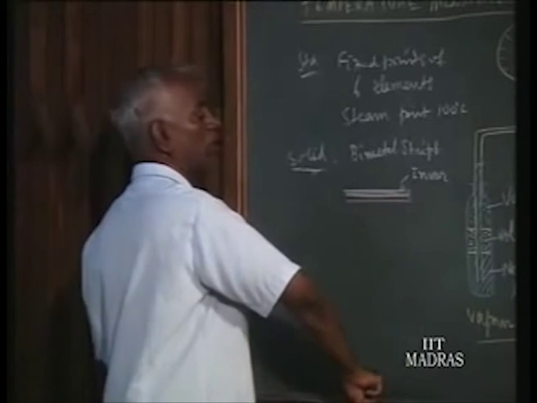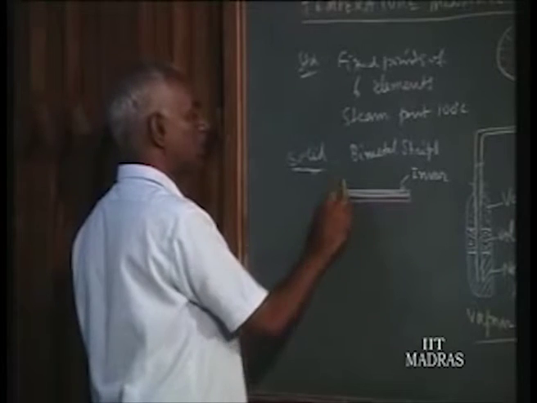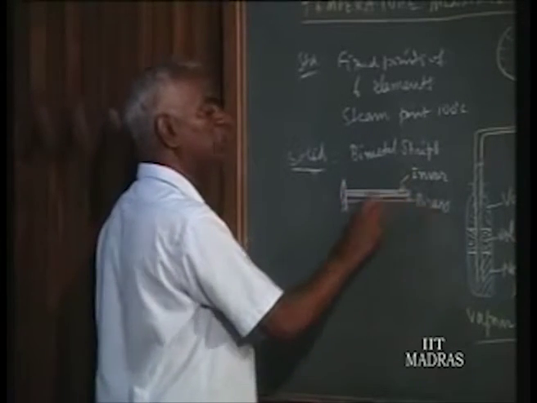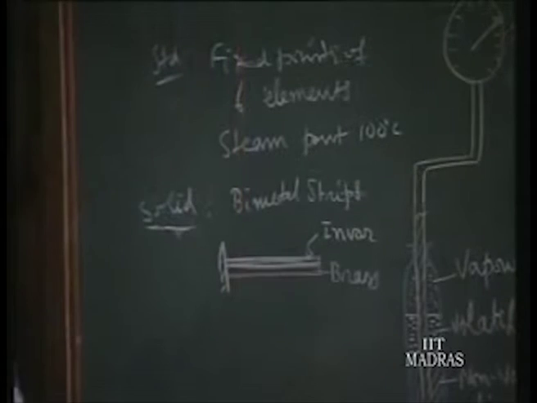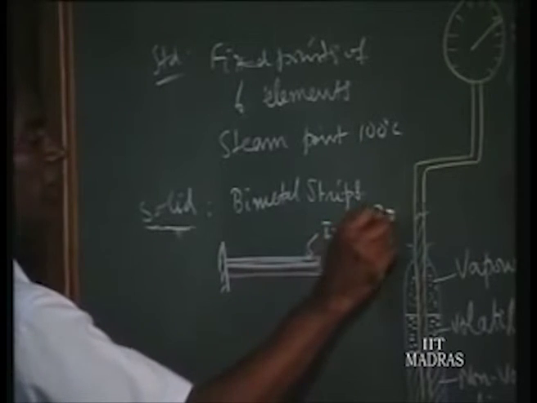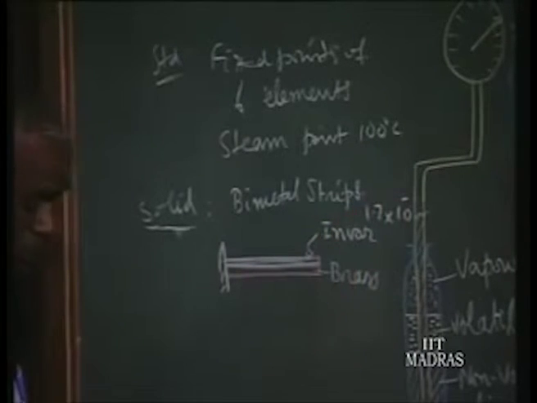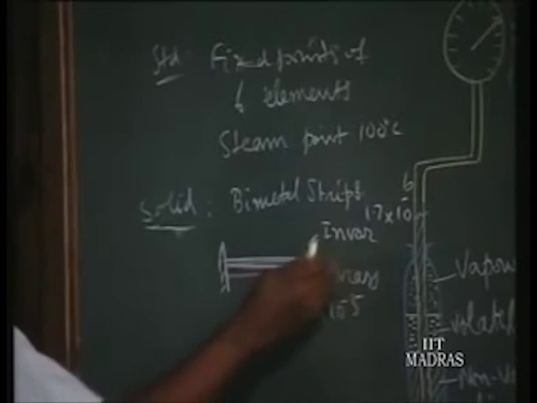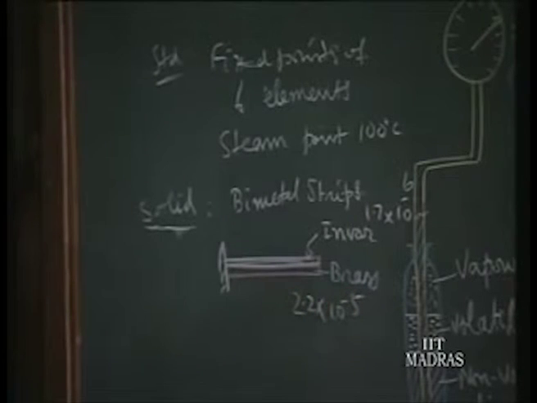Both of them are fixed together, and then fixed at one end. Invar is a nickel steel alloy having a temperature coefficient of 1.7 into 10 to the power of minus 6, whereas brass has got 2.2 into 10 to the power of minus 5. You find brass has got about 10 times the expansion coefficient of invar.